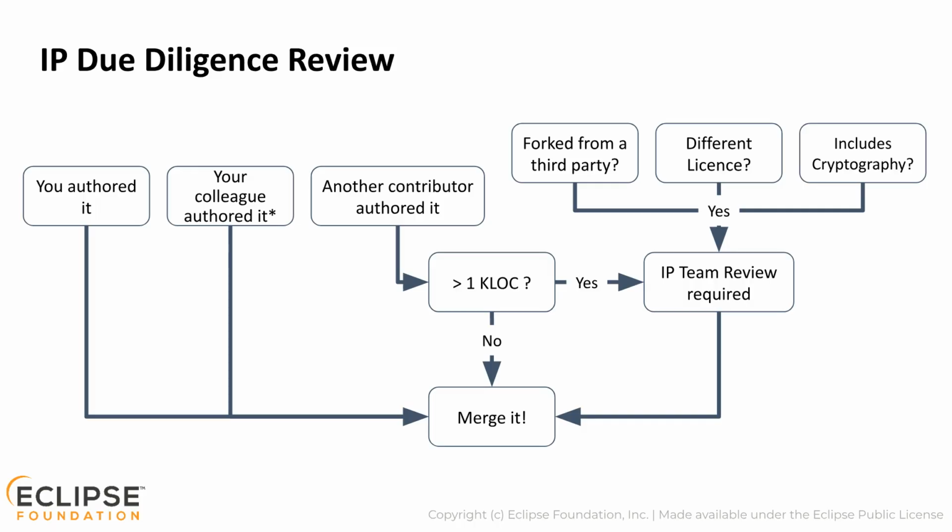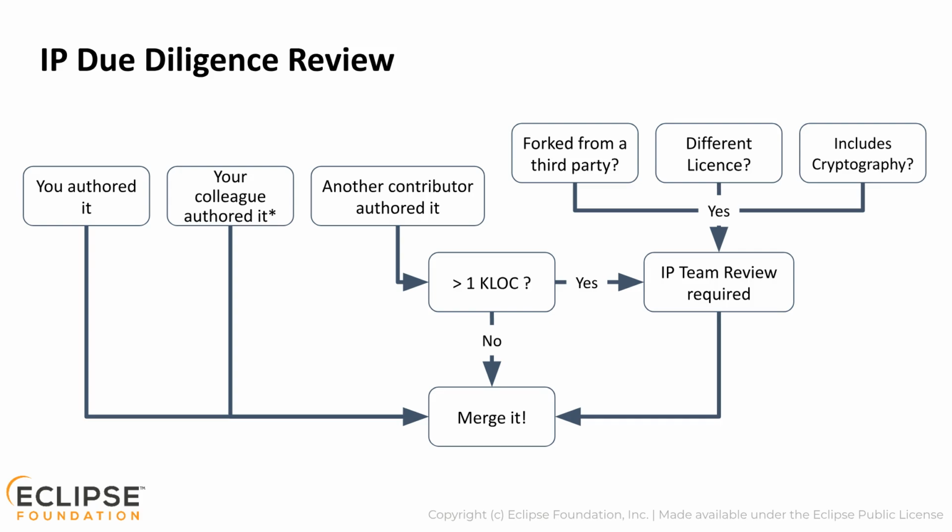As exceptions to the above, when a contribution is forked from another source, content is distributed under a license that is different from the project license, or the content contains cryptographic algorithms, you should engage with the IP team to review and track the contribution before you merge it. Additionally, when a contribution is received from a contributor who is not a committer and does not work for the same member company as a committer, you must engage with the IP team for review when the contribution contains more than 1,000 lines of code, or you have concerns about the contribution.